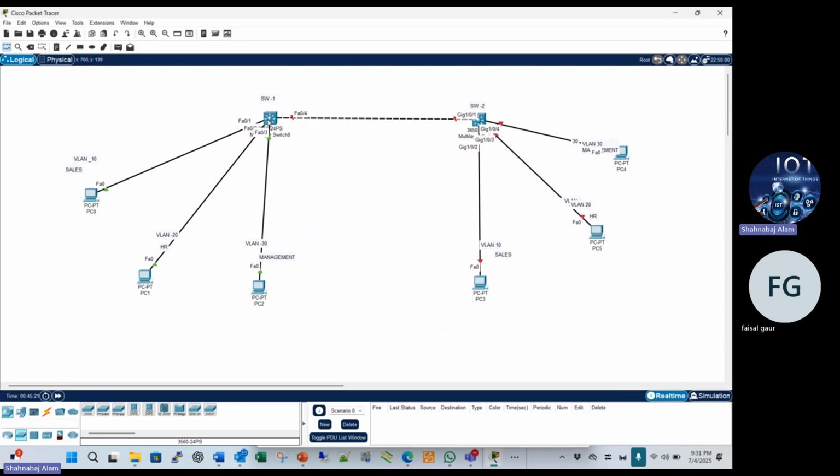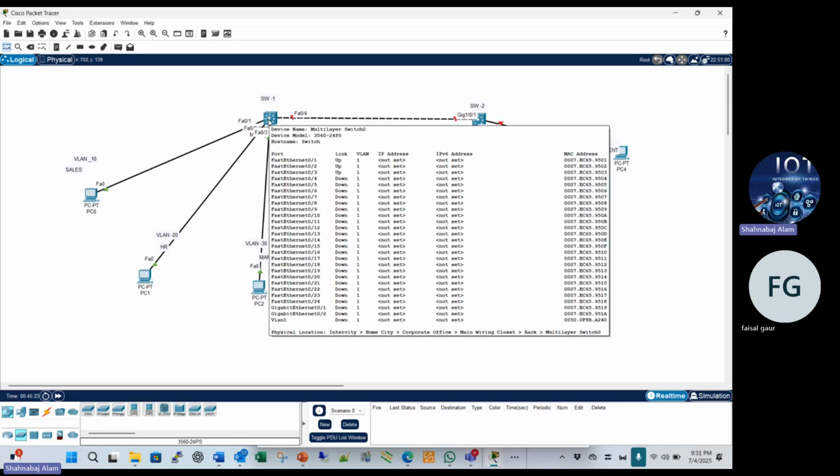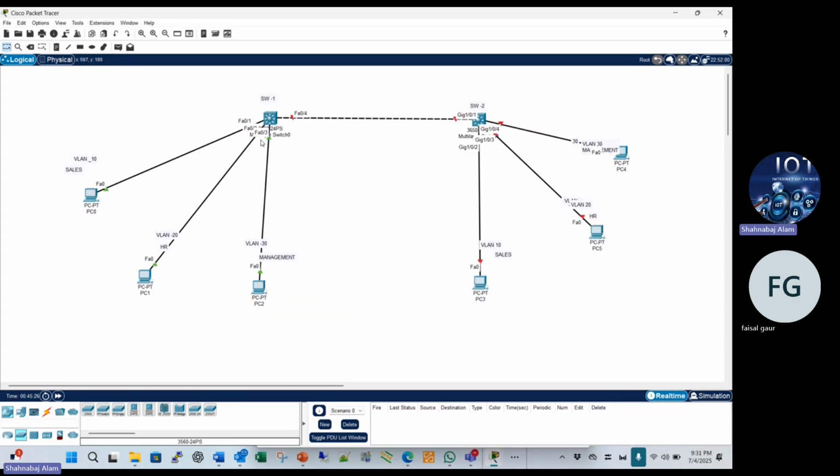This data, we don't find it here. Suppose that, just give me one second, I will explain briefly.